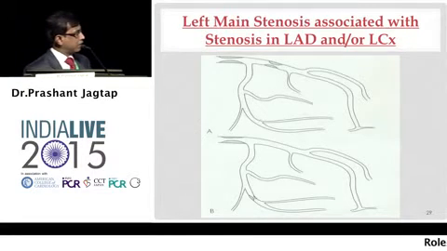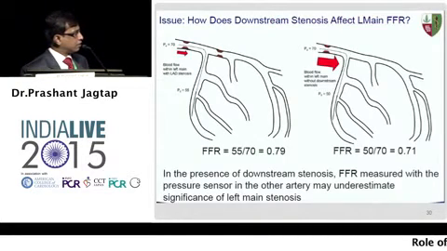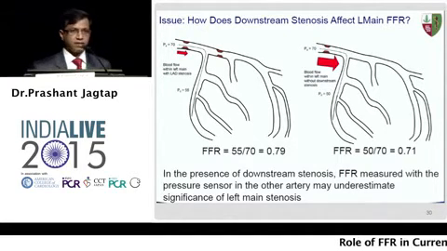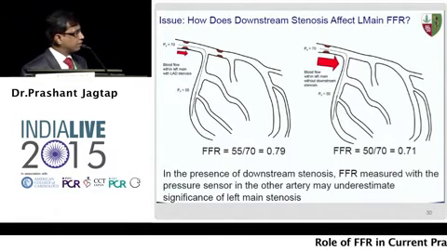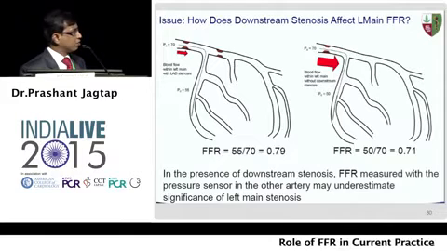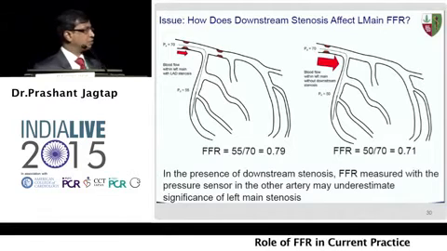This is one example. There is a tight LAD lesion, and the pressure wire is kept in the circumflex. The FFR is 0.79. The moment you treat the LAD lesion, the FFR goes down and comes into the ischemic range. This is very important to conceptualize, because whenever there is a lesion here, the left main is targeting only this vessel, and so the area of myocardium supplied by left main is less. The moment you treat this lesion, the area becomes more and the FFR becomes ischemic, and that is quite logical to understand.